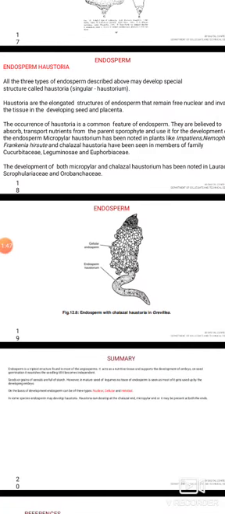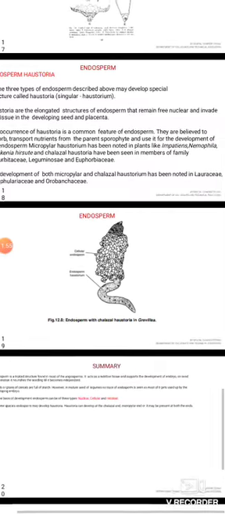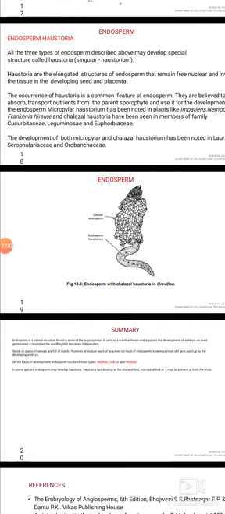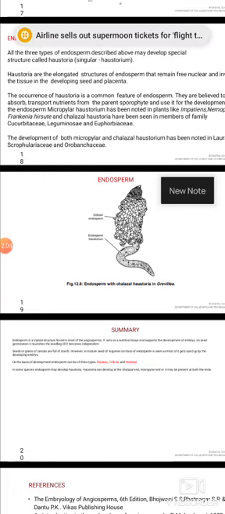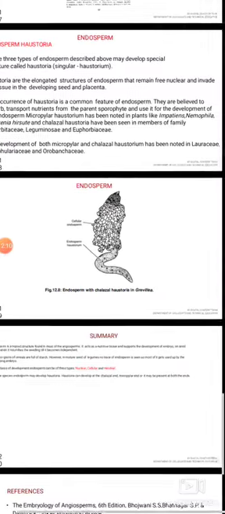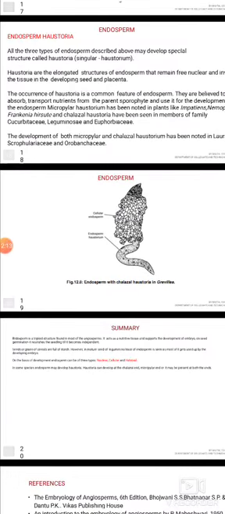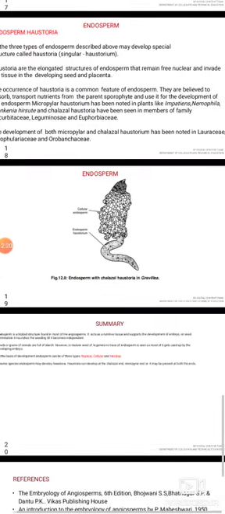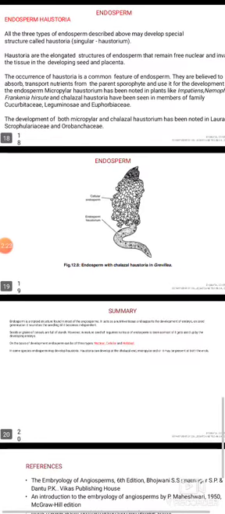The haustoria are elongated structures of endosperm that remain free nuclear and invade the tissue of the developing seed and the placenta. The occurrence of haustoria is a common feature of endosperm. They are believed to absorb and transport nutrients from the parent sporophyte and use them for the development of the endosperm.